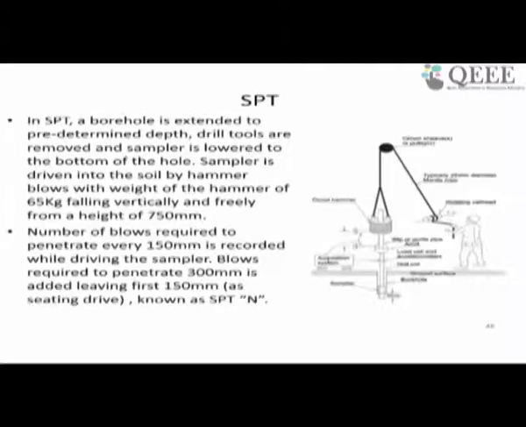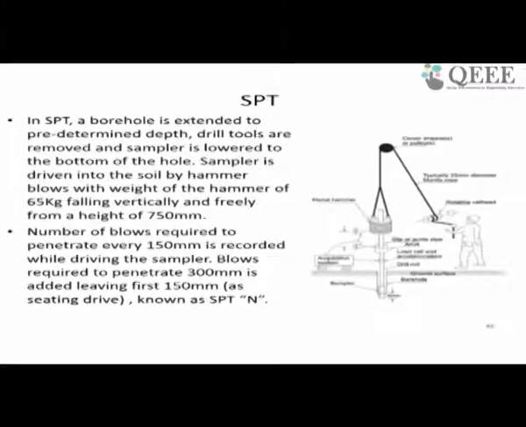So what exactly we do in this particular test is we use a borehole which is extended to a predetermined depth and drill tools are removed. Once you reach a particular depth of the soil, we remove the drill rod and attach the bit with the sampler. Once we lower the sampler to the desired depth, the sampler is driven by a hammer with some blows.